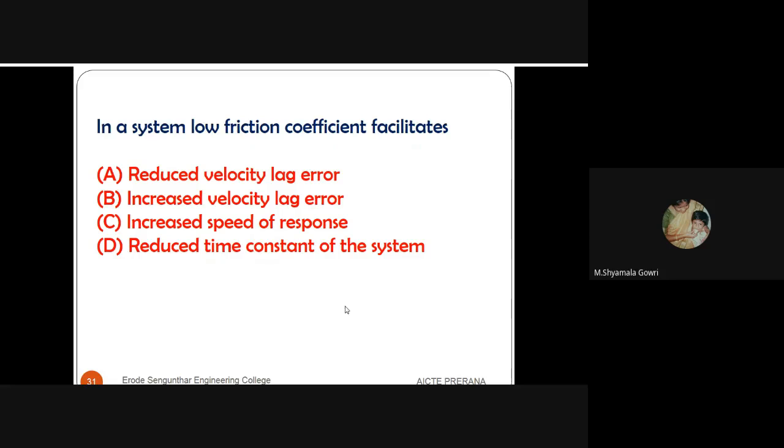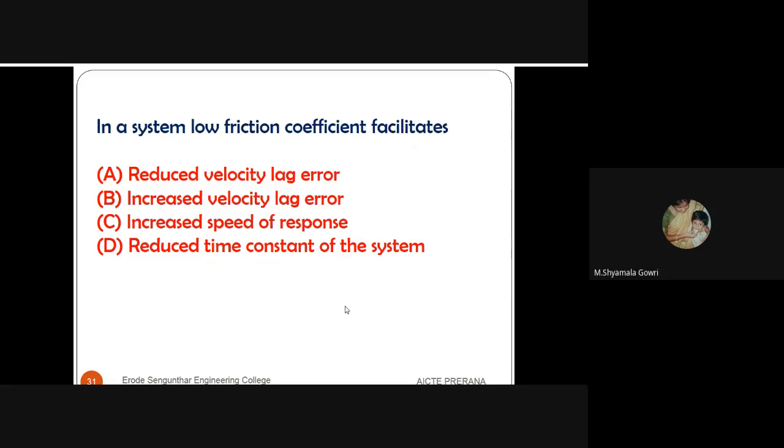Third option is increased speed of response. Fourth option is reduced time constant. The answer is reduced velocity lag error. In a system, low friction coefficient facilitates reduced velocity lag error.